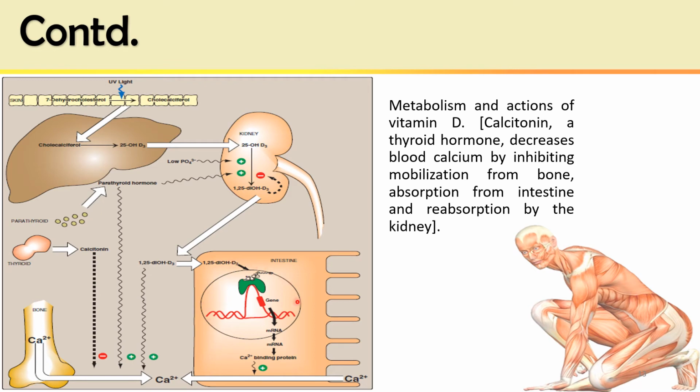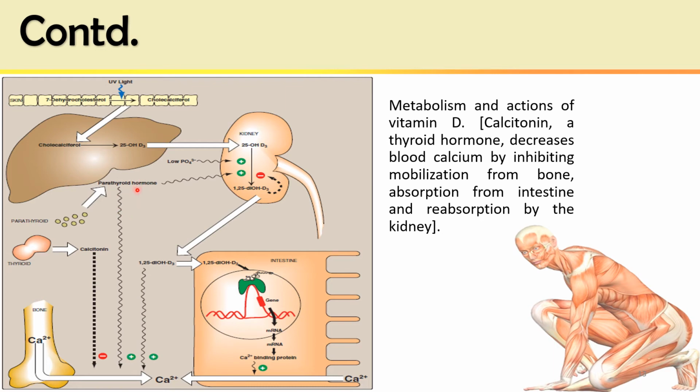And here is the mechanism of action: how this calcitriol enhances gene transcription by action on the hormone response element of the DNA, then increases transcription and ultimately translation, resulting in the synthesis of increased calcium binding protein, which results in the main effect, increased absorption of calcium and phosphate from the small intestine.